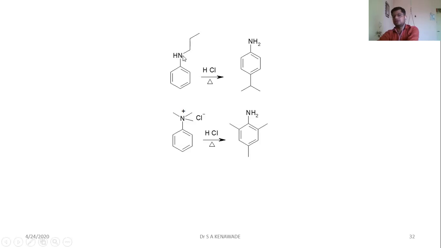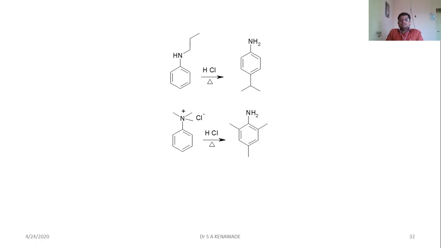Here the nitrogen contains an N-propyl group, and this is an exceptional case because N-propyl halide will form, that is the N-propyl cation, and it will be rearranged. You very much know the stability of carbocations: tertiary carbocation is more stable than secondary, which is more stable than primary.